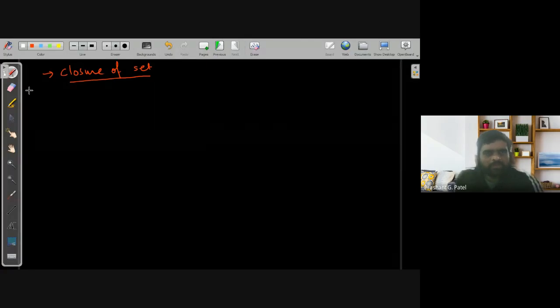If you are given a room, what will be the closure of that room? The idea is the points which are inside, as well as what forms a closed thing. What forms a closed thing? Its limit points. So the closure of a set is actually the union of the set and its limit points.